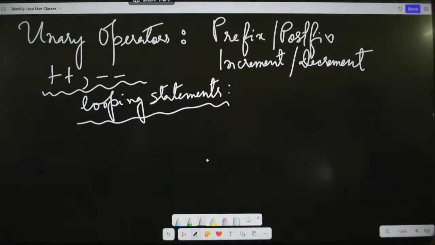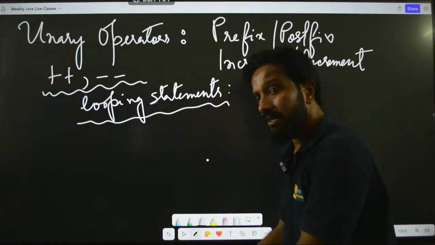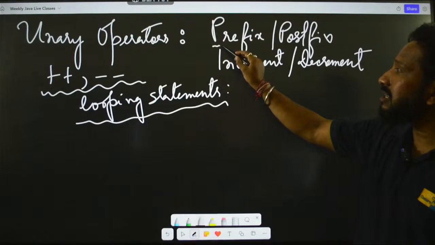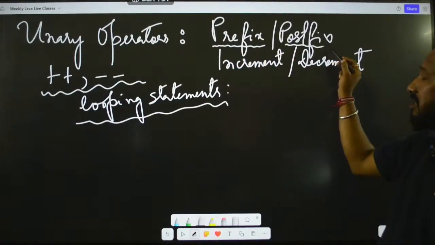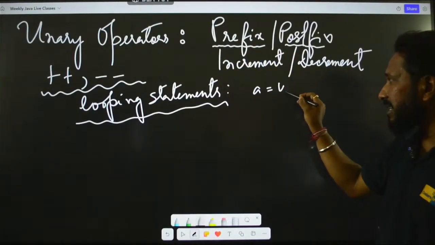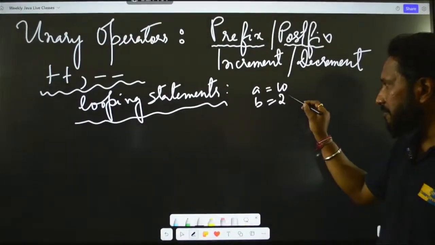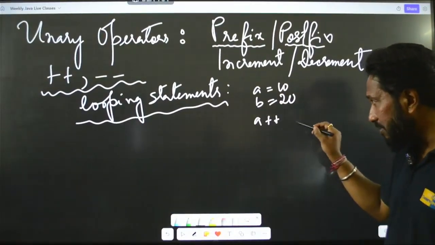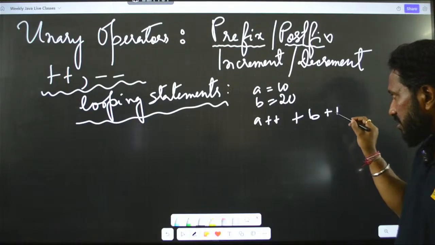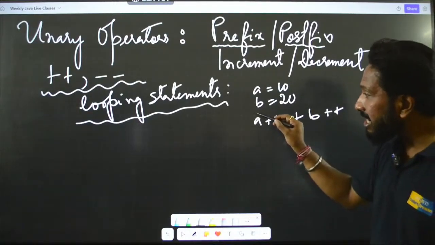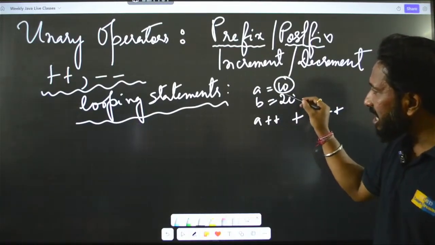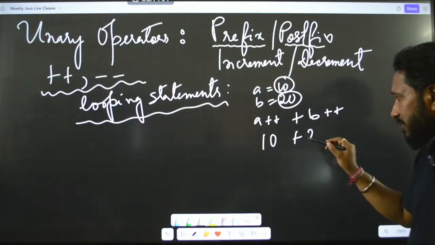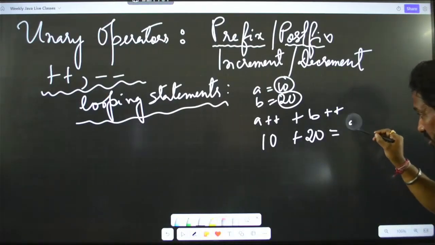I'll go back to my editor. So just see this. There are two types of this. You have seen this, right? Prefix and postfix. So when I have a equal to 10 and b equal to 20, in that case, when I say a plus plus plus b plus plus, actually the initial values of a and b are taken and they are added. So ultimately it is 10 plus 20. That's why it is 30.